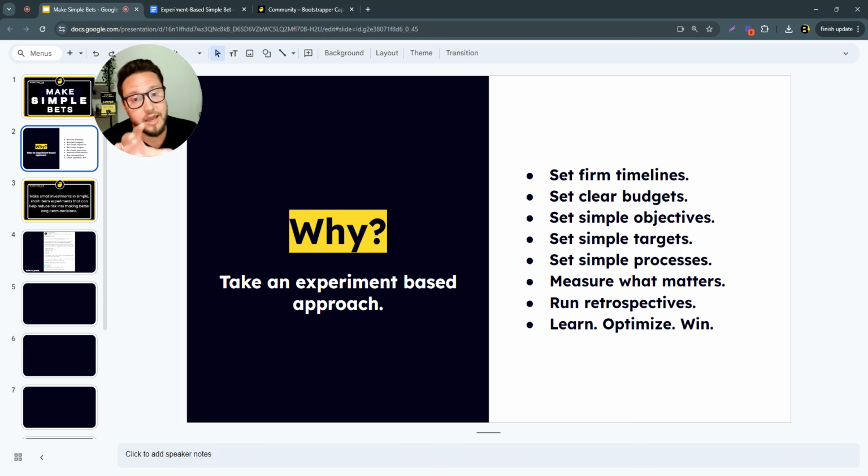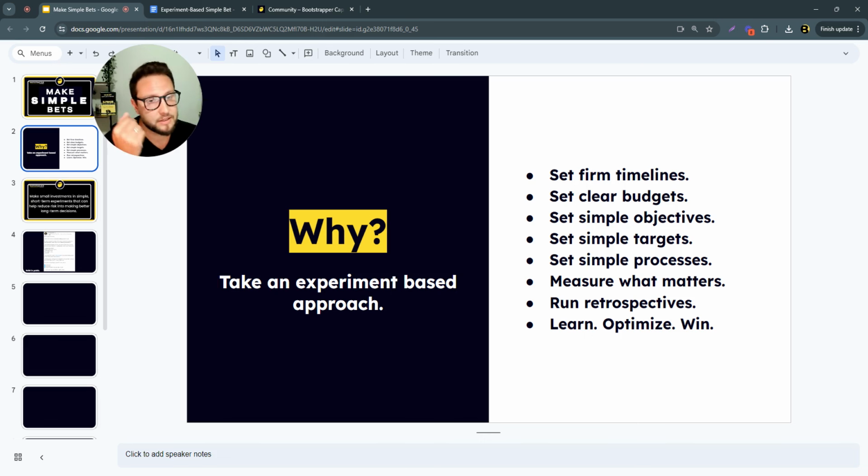And if it's not you doing it and you're delegating these experiments out to people because you've already built up a team, maybe you're an Exit 2, Exit 3 stage business, and you have a team of people and you're running a business system and you're trying to optimize your system, that's Exit 3. You're delegating this stuff and it's not you doing it. So the people that you're delegating to, they need to know why they should care, right? So it should be very simple in terms of the objectives that we're trying to achieve, why it's important to us, why we care, the purpose, and then tied to that are targets, because we need to measure what matters.